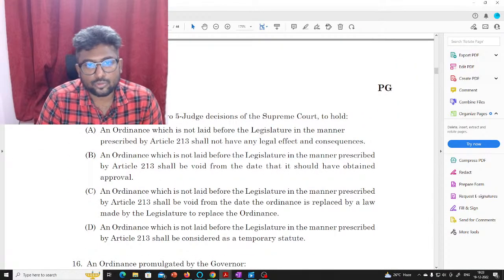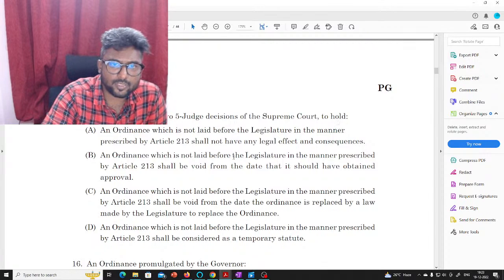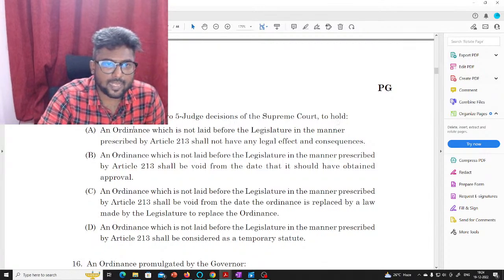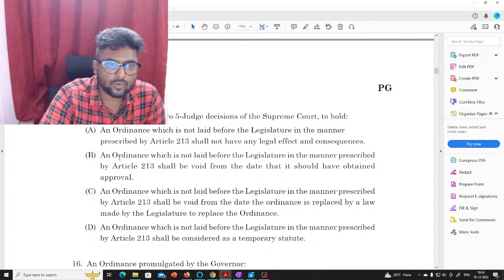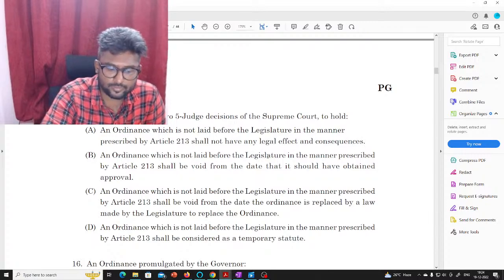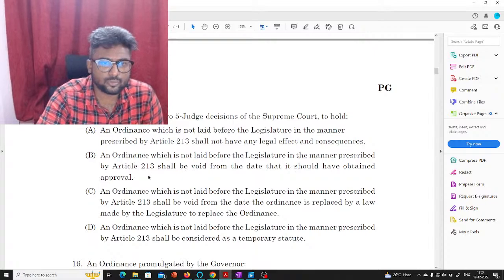K.K. Singh overruled two 5-judge decisions of the Supreme Court to hold that an ordinance which is not laid before the legislature in the manner prescribed by Article 213 shall not have any legal effect and consequences. An ordinance which is not laid before the legislature in the manner prescribed by Article 213 shall be void from the date it should have obtained approval. So these two are similar.